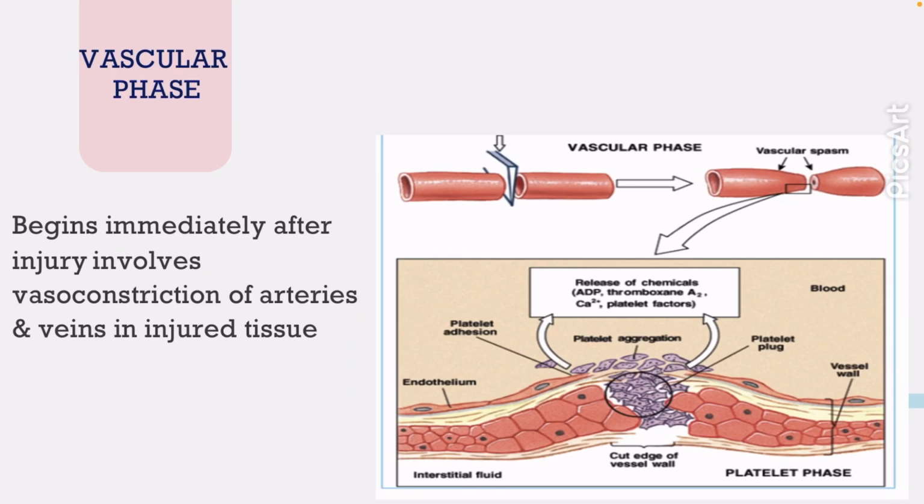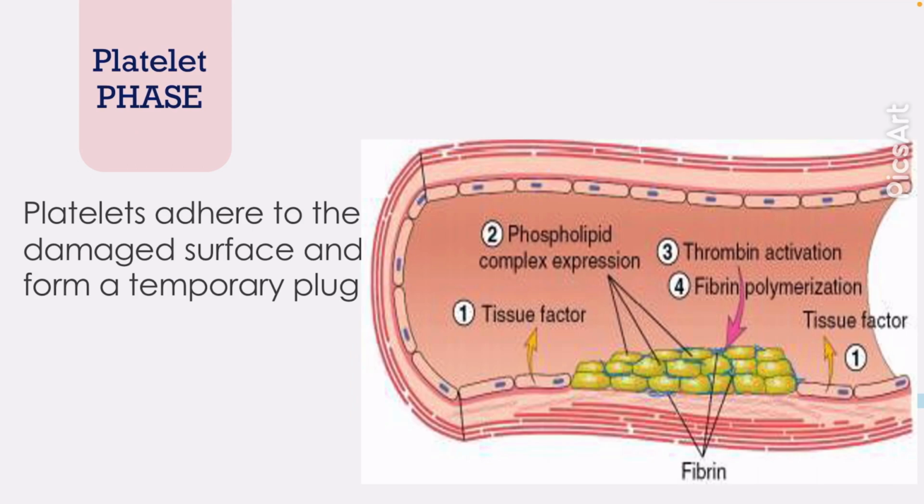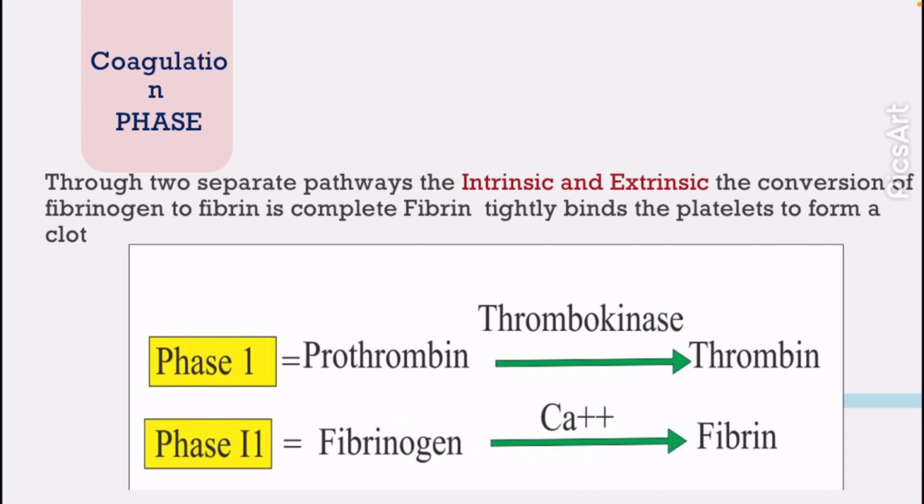We start with the vascular phase. This phase begins immediately after the injury, and involves vasoconstriction of the artery and vein at the injury site. Then platelets aggregate at the site of the injury of a blood vessel to form a plug. This is called the platelet phase. The coagulation phase proceeds through two separate pathways, the intrinsic and extrinsic. The common pathway has two phases: one, prothrombin conversion to thrombin; two, fibrinogen conversion to fibrin. This fibrin binds tightly to platelets to form clots.